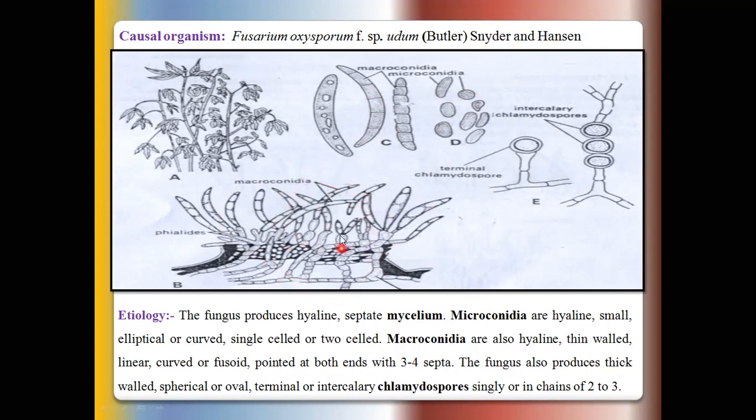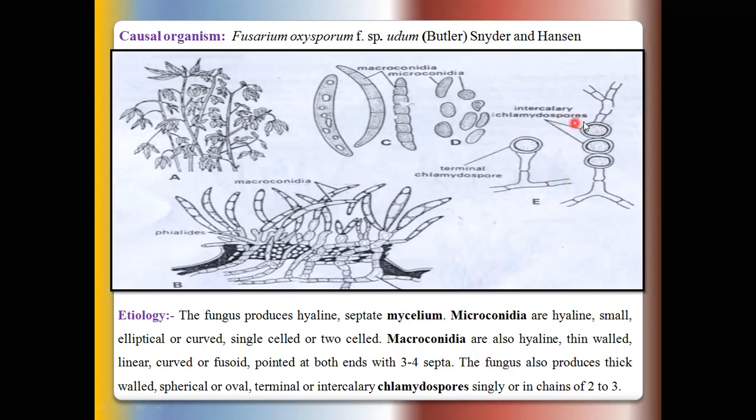Okay, so after harvest, in the infected plant parts debris in the soil, this fungus goes to the dormant condition and produces chlamydospores. So chlamydospores are a modification of mycelium to withstand unfavorable conditions.